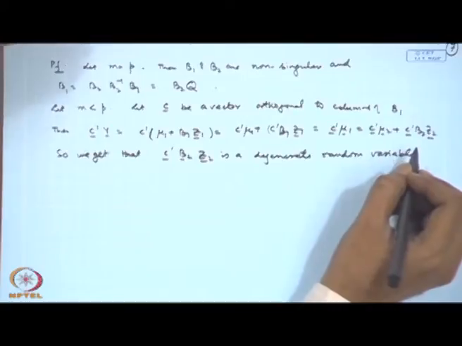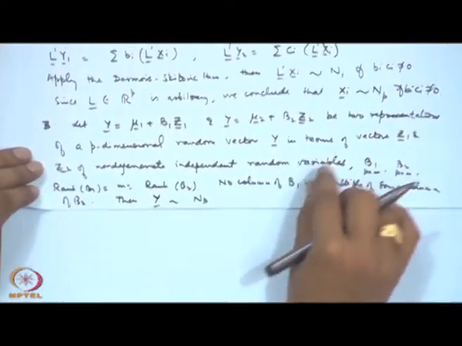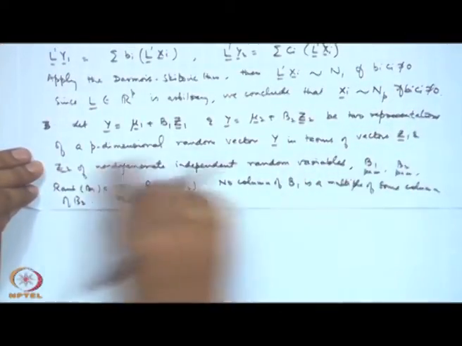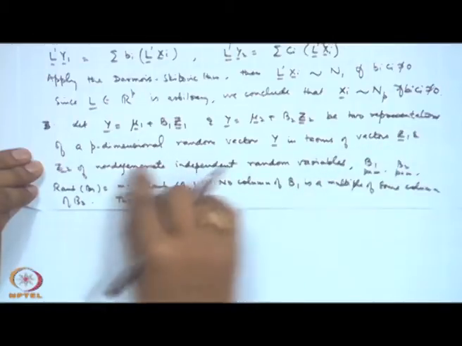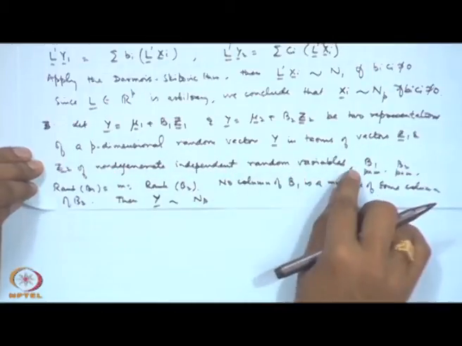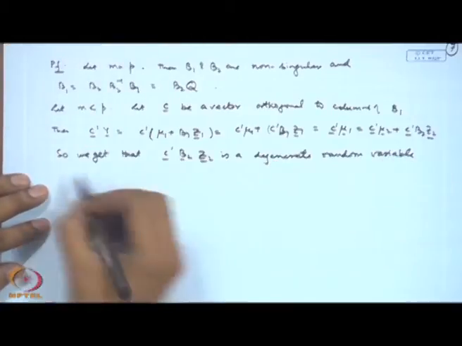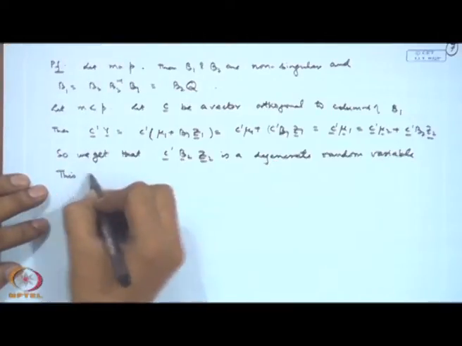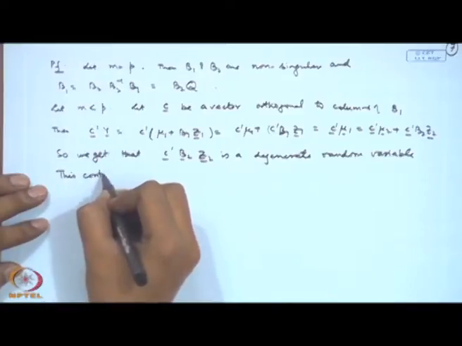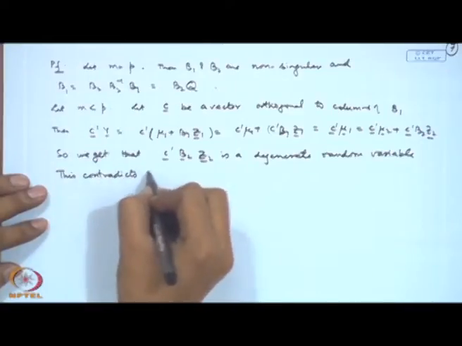Now, we assumed that Z1 and Z2 are vectors of non-degenerate independent random variables. So, here I am getting this as a degenerate random variable. So, this contradicts our assumption.